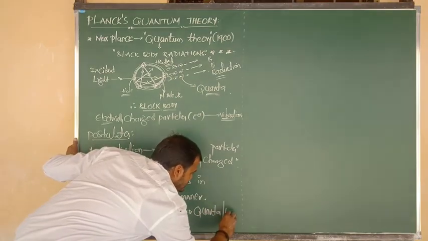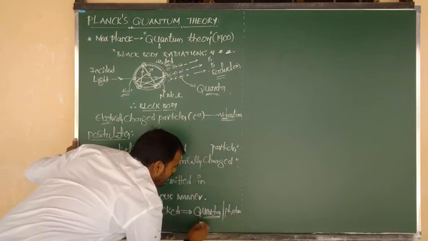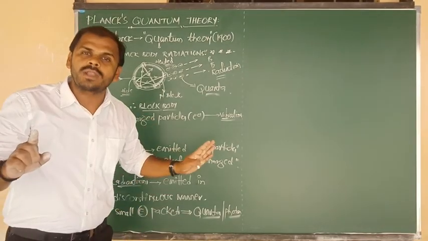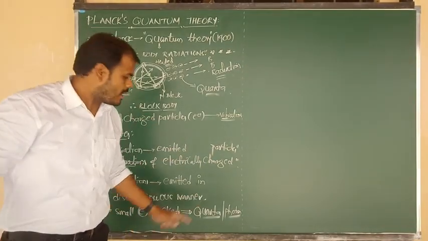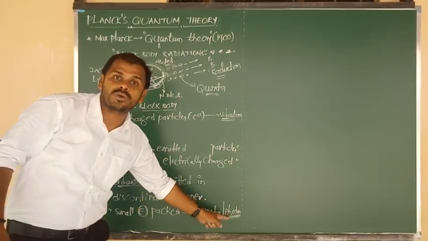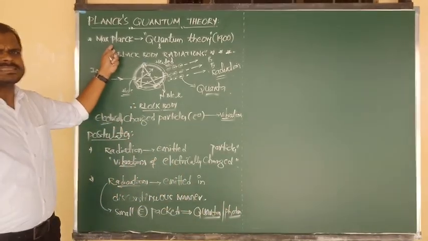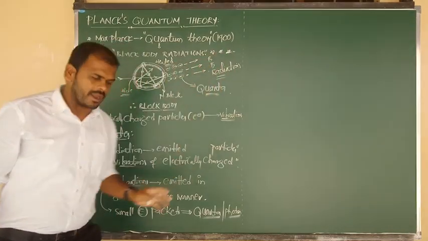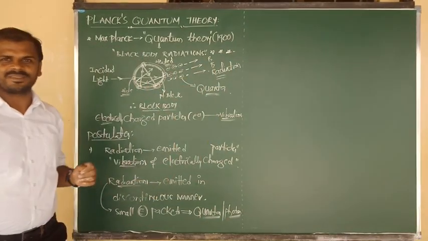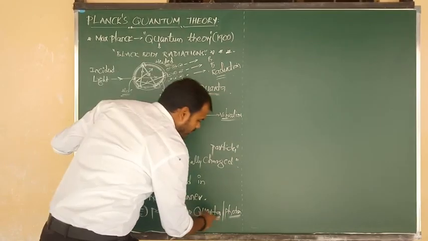And also we can say, a very important name, it is known as photon. Quanta, and also photon, not proton. Proton is H plus and photon is light. This is not proton, this is photon, nothing but quanta. So finally we can say clearly, the black body radiations are emitted in the form of quanta, in the form of photons. Clear? And sir, what is the formula of quanta or photon?